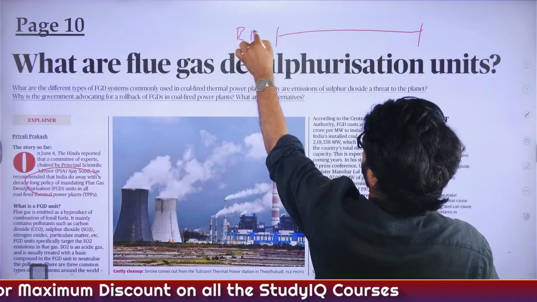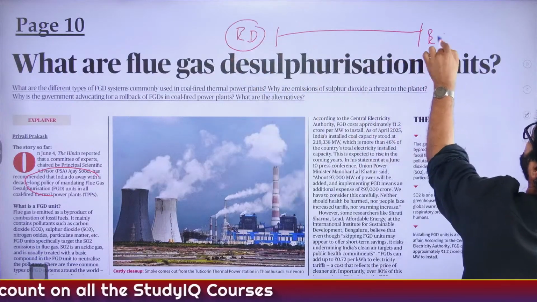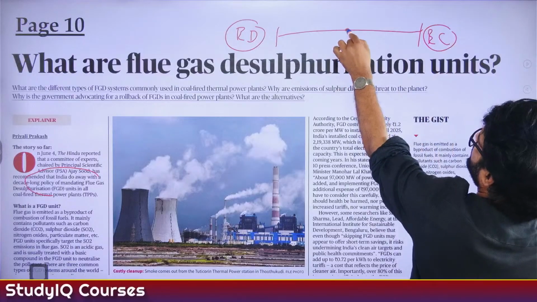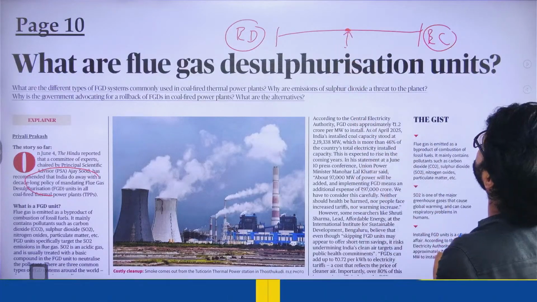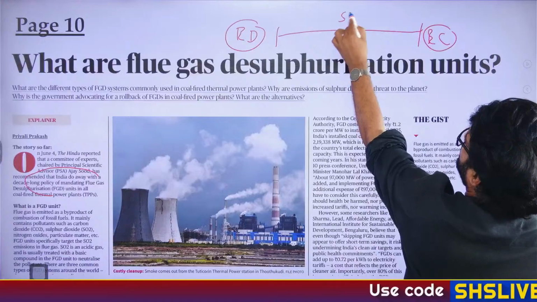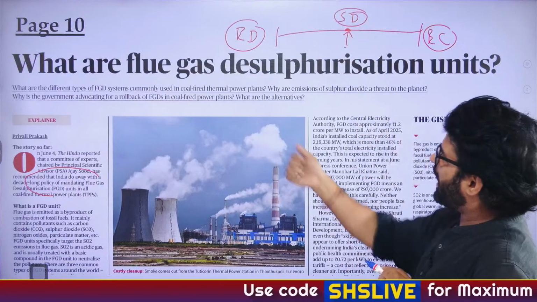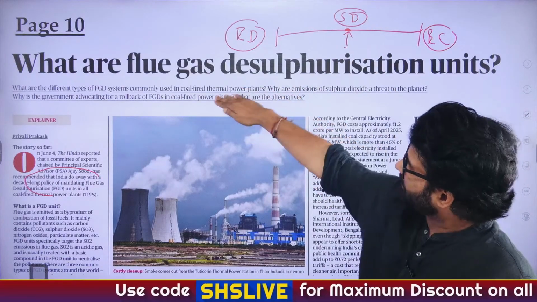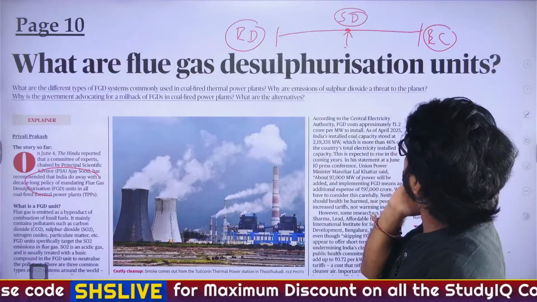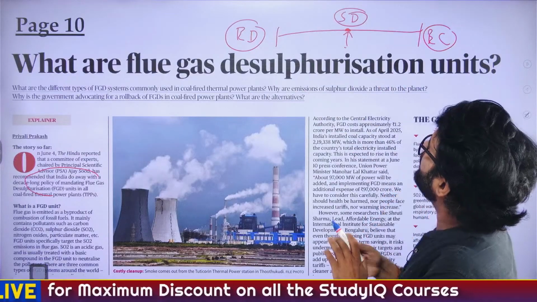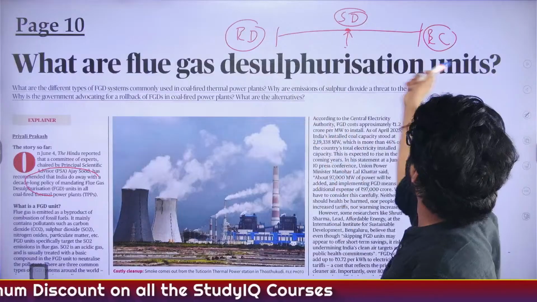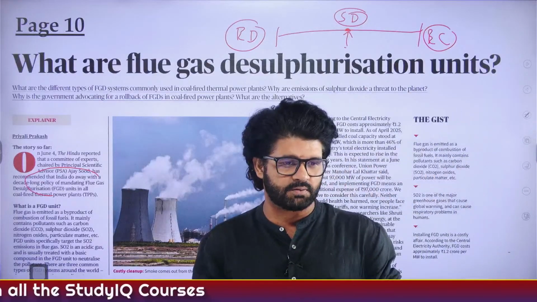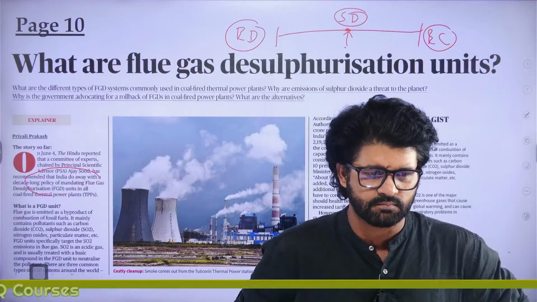Let's say economic development is here, environmental conservation is here. But we have to focus on the midpoint where we balance economic development and environmental conservation. That point is known as sustainable development. Are we moving towards sustainable development when we are doing away with the flue gas desulphurization unit? The answer is no. We are moving towards economic development and discarding environmental conservation. So let's see what happens.